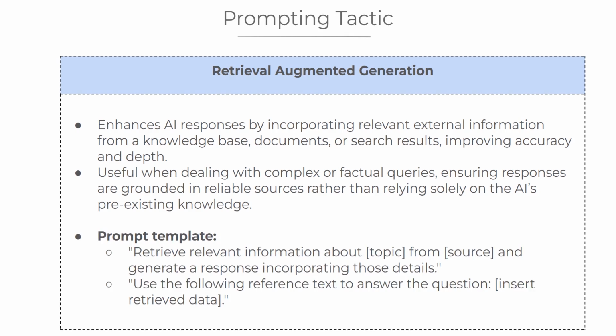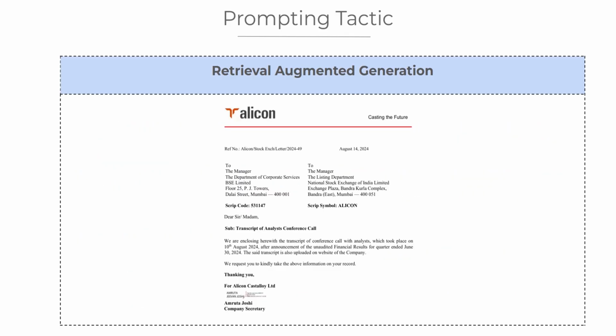Here's the core prompt structure. Retrieve relevant information about topic from source and generate a response incorporating those details. Or use the following reference text to answer the question, insert retrieved data. To apply Retrieval-Augmented Generation, you can provide AI with various types of reference data, including text files, PDFs, Excel sheets, images. Here I have used an image for Retrieval-Augmented Generation, which is shown in the slide.